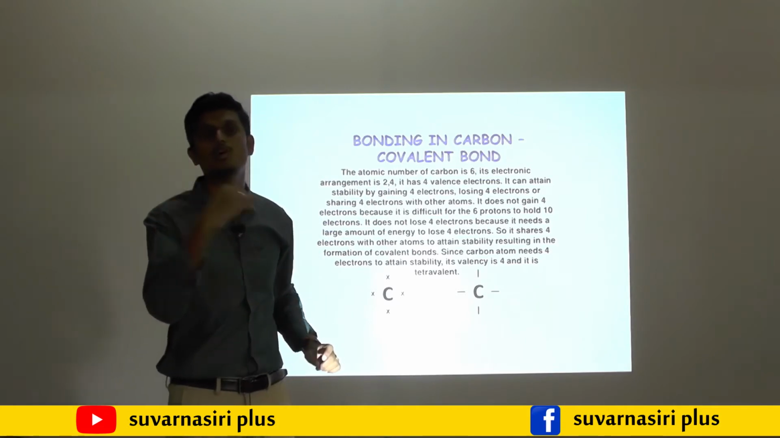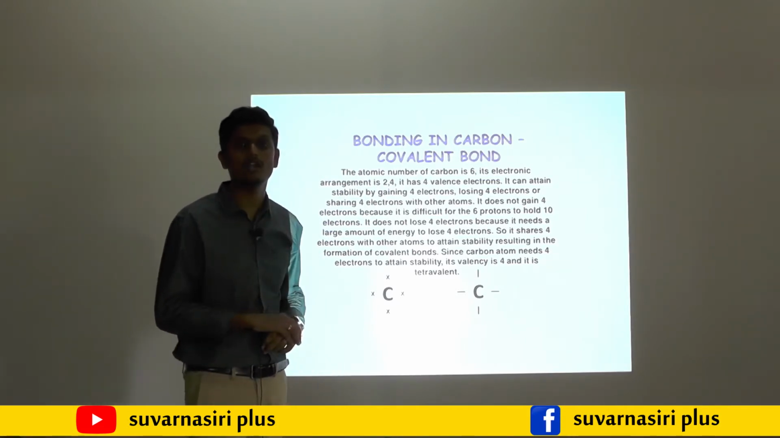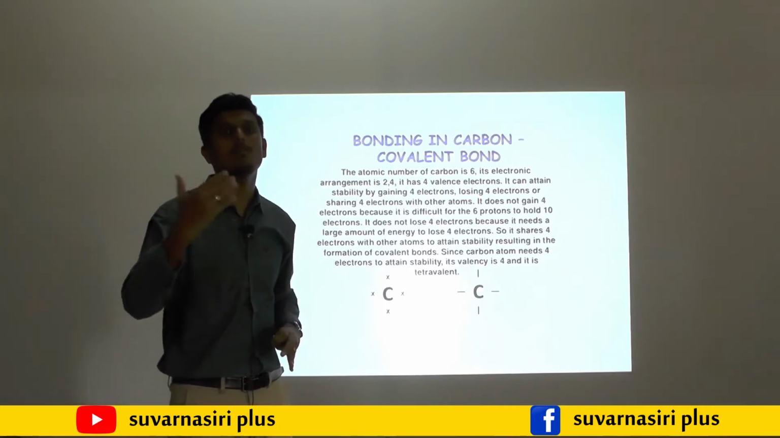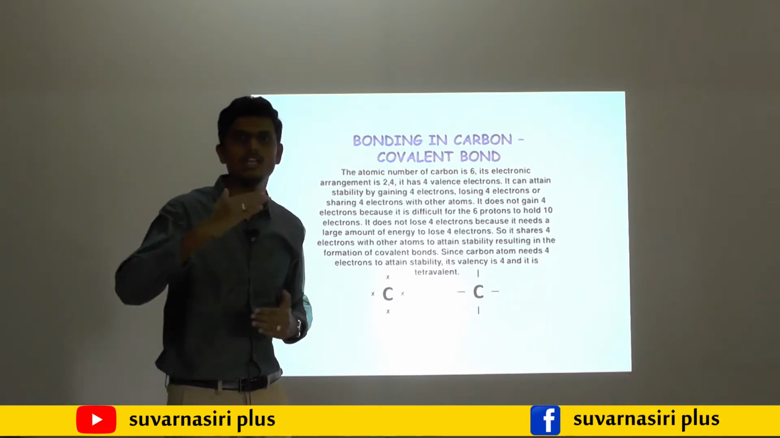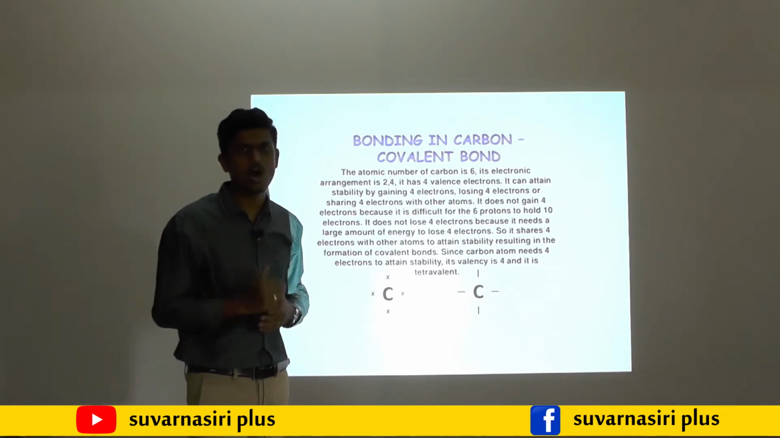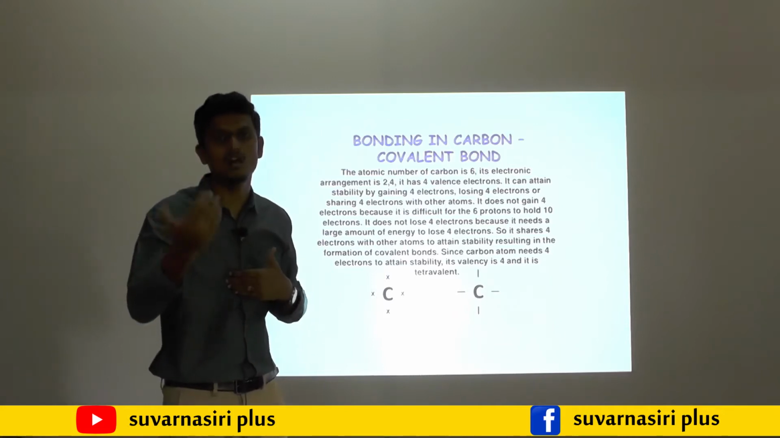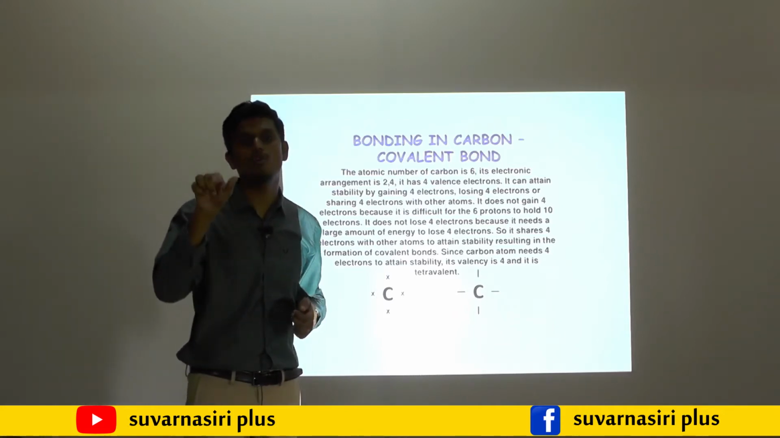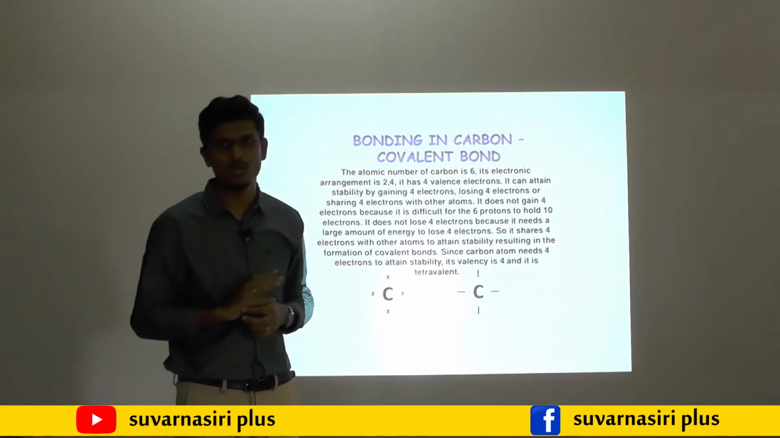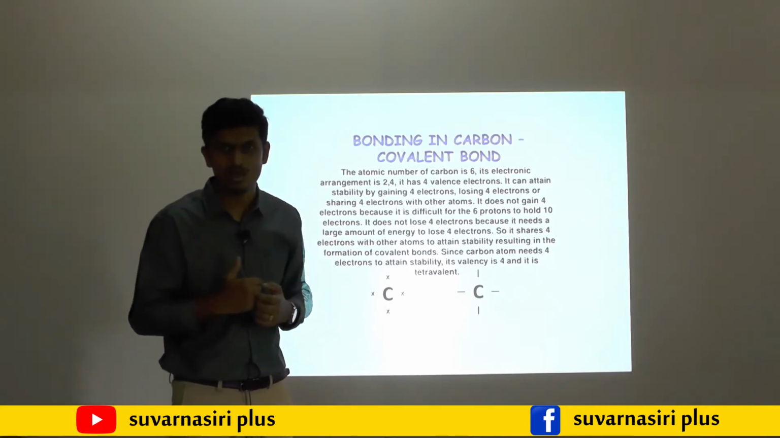It requires 4 more electrons to get the octet structure. Then what possibilities are there? Carbon must either donate electrons to get a completely filled shell, or gain 4 more electrons. If it donates 4 electrons, it will become C4+. It is not possible. Why? Because carbon does not have that much energy to donate 4 electrons.